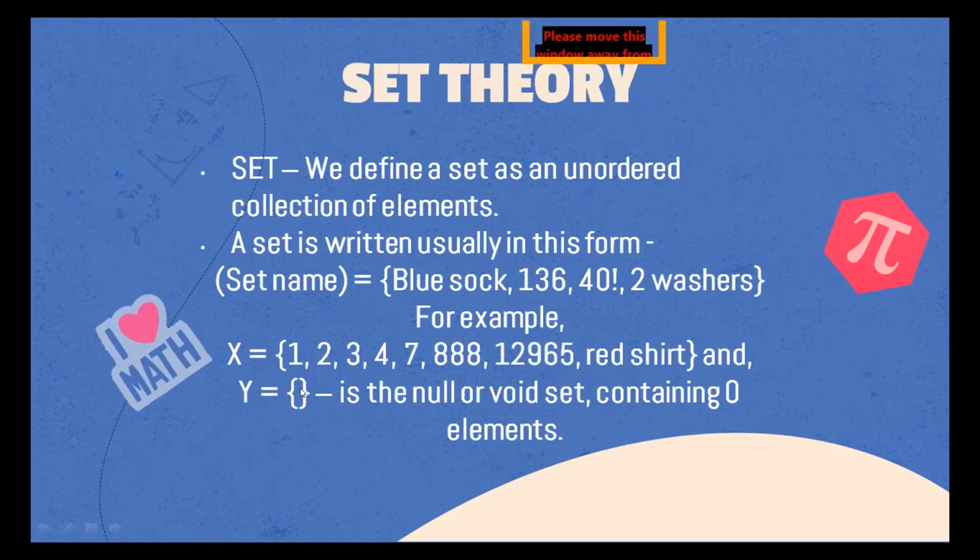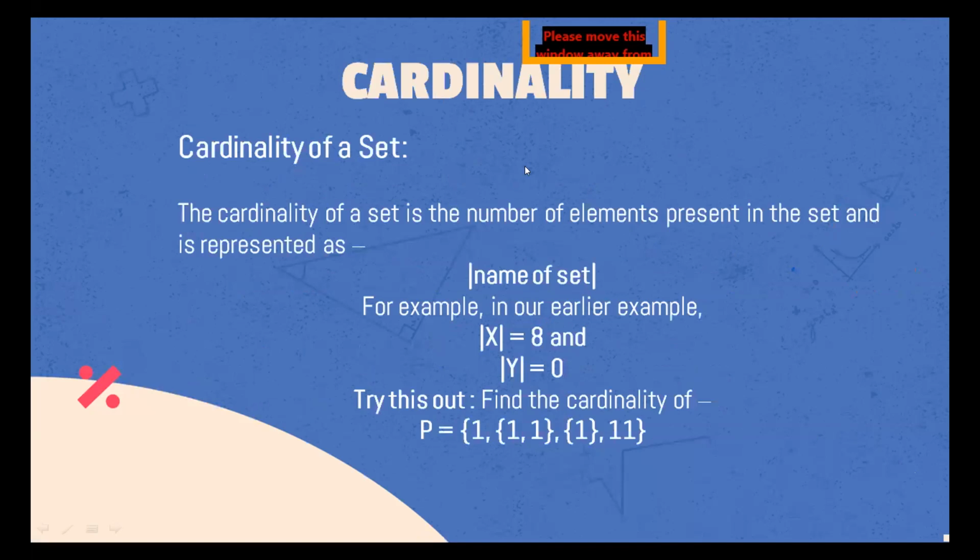Literally it has zero elements, and the number of elements also defines a really important quantity, which is the cardinality. The cardinality of a set is the number of elements that are present in it, and we represent the cardinality by writing the name of the set in between two bars. We had seen these two bars in divisibility as well, but please do not confuse them. These bars have more than 10 meanings in mathematics. Here in our context, we will be talking only and only about cardinality when we speak of these bars. So two bars, and in between you have the name of the set. That itself is the cardinality of the set.